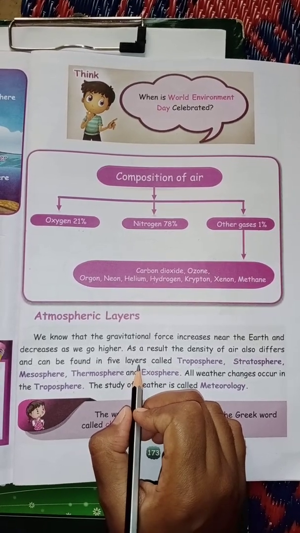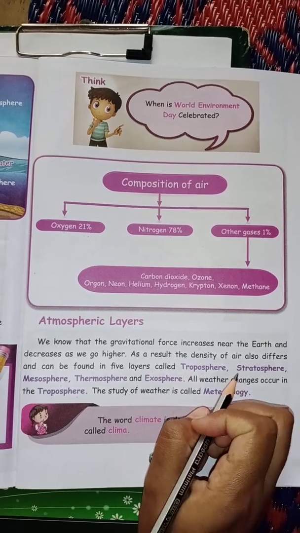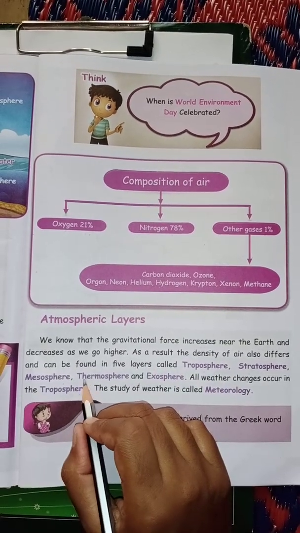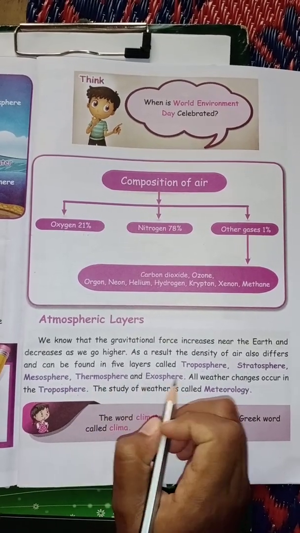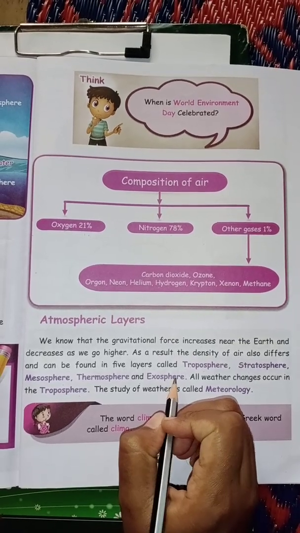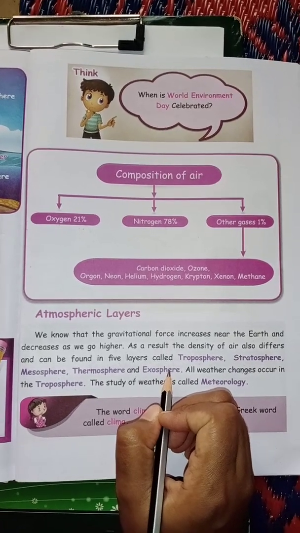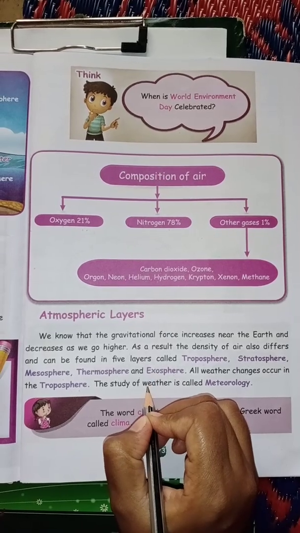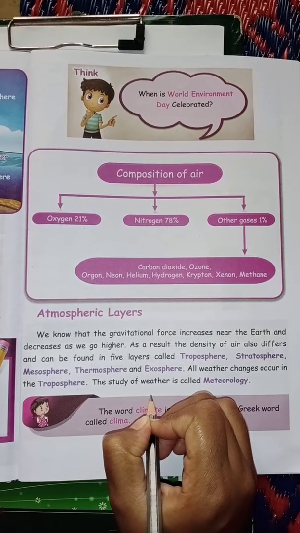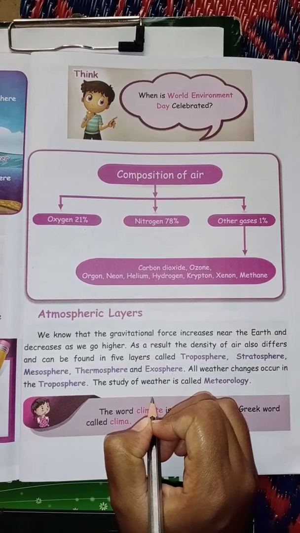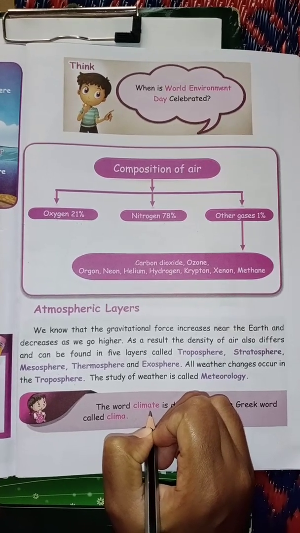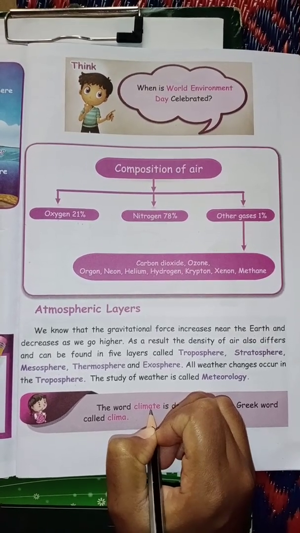The 5 layers are troposphere, stratosphere, mesosphere, thermosphere and exosphere. The weather changes will occur in which layer, children? Troposphere. The study of weather is called meteorology. The word climate is derived from the Greek word clima.